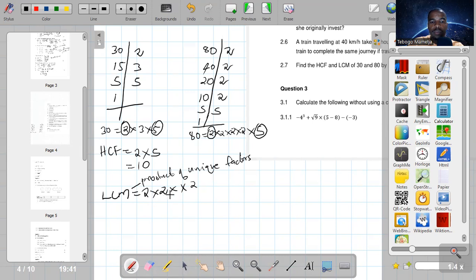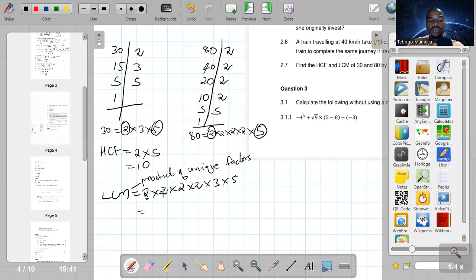So it's 2 times 2 times 2 times 2. There's a pair there, I wrote it as one. Then times 3 is unique, then times 5, which is the last pair.